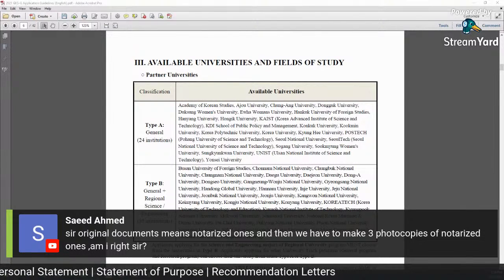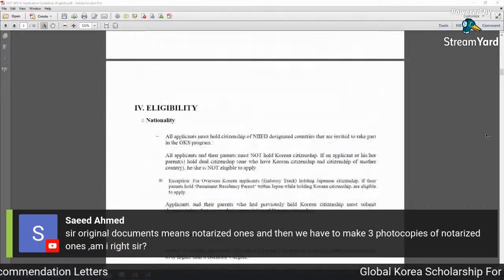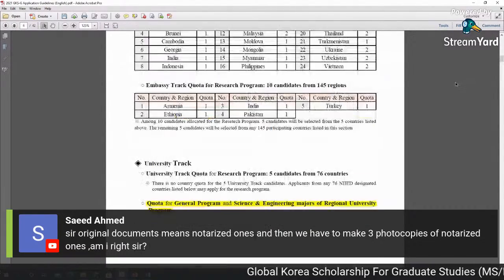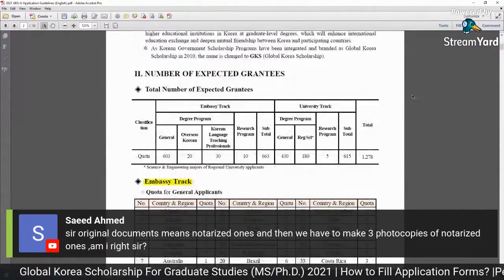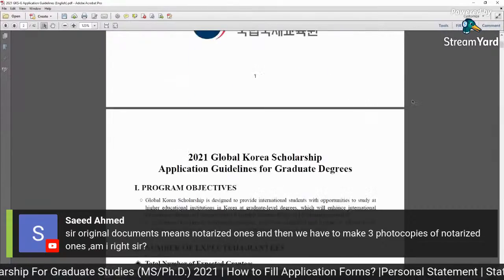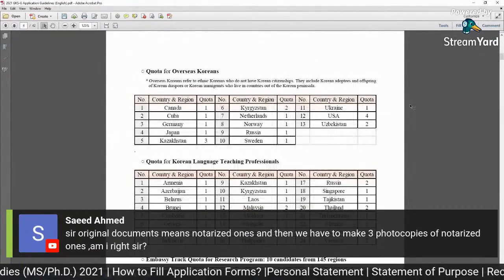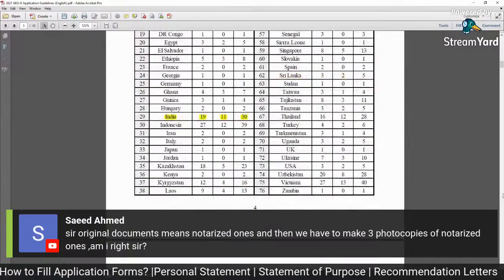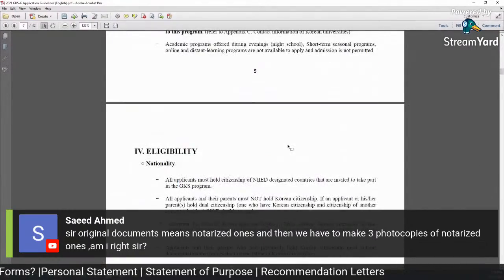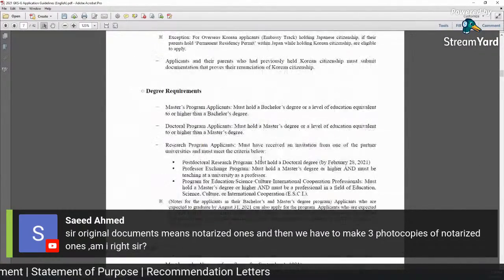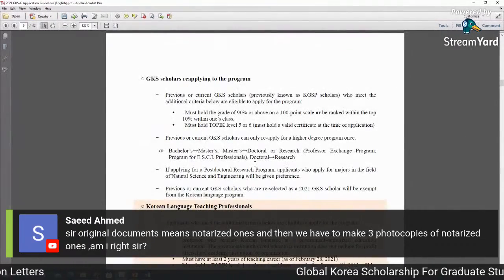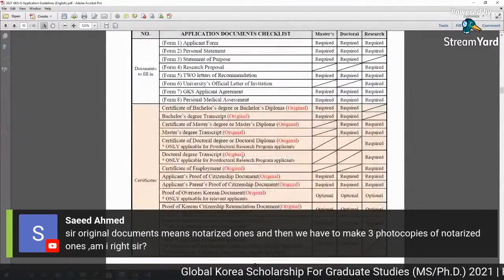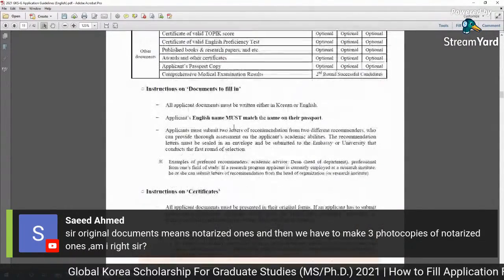Sir, original documents means notarized ones, and then we have to make 3 copies of the notarized one. Am I right? Yes, you are right. It is always better to get the notarization for each copy. All copies should be notarized. Do not make copies of the notarized documents. It is better. But you should study this file. Actually, I want to search here. I forgot where it was written. Okay, here it is written.